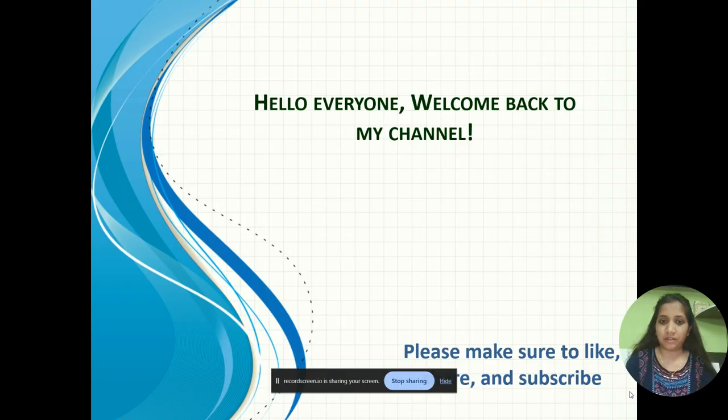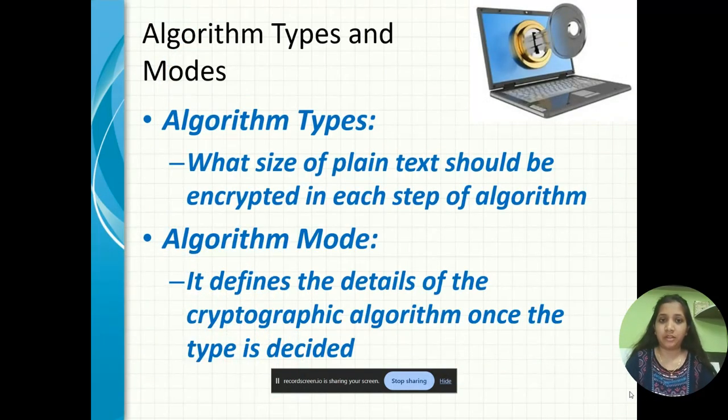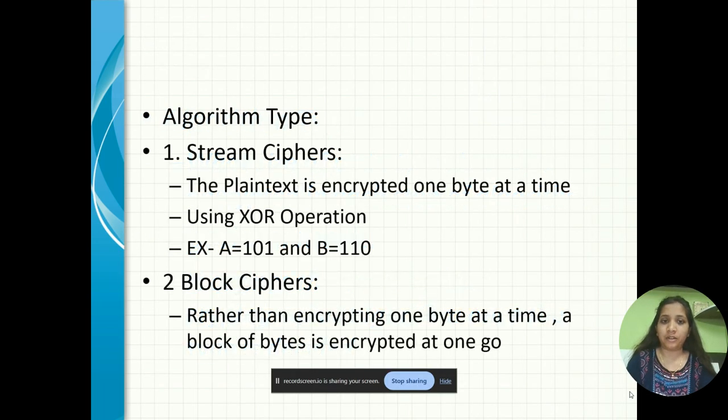So, let us start with the topic. First is algorithm types and modes. Algorithm type is what size of plain text should be encrypted in each step of the algorithm, and algorithm mode basically defines the details of the cryptographic algorithm once the type is decided. So let's move on to the next slide, that is algorithm types.